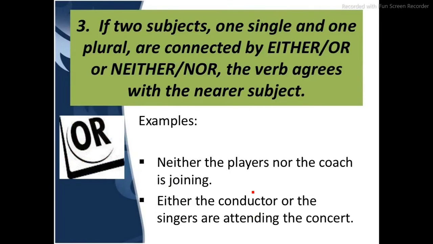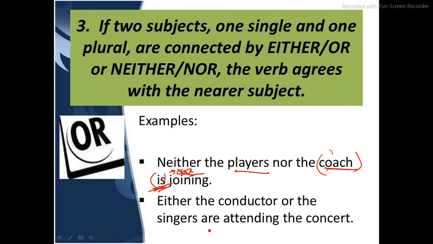Okay, moving on. If two subjects, one single and one plural, are connected by either or neither nor, the verb agrees with the nearer subject. Now see, if we are using either or neither nor, then the verb will agree to the subject which is nearest to it. Neither the player nor the coach is joining. We are not saying are joining. We will not say are, because the coach is in the singular form over here and it is nearest to this verb. So we will not take players into consideration, because the coach stands close to this verb is. So therefore the correct is.